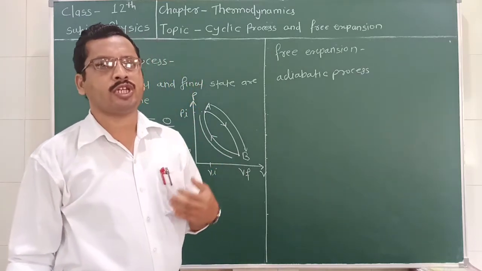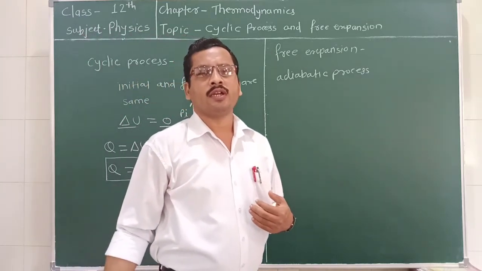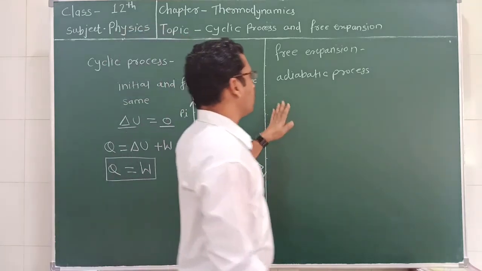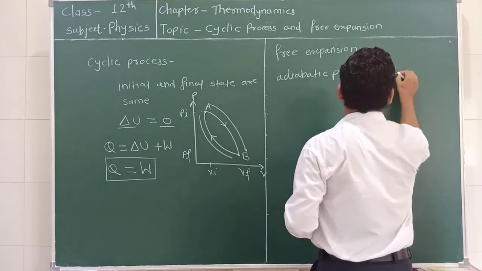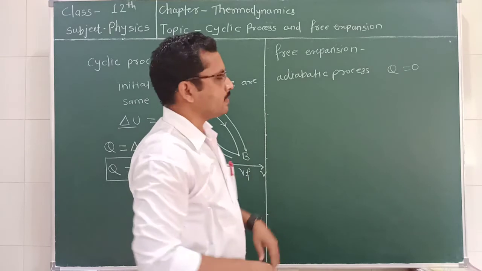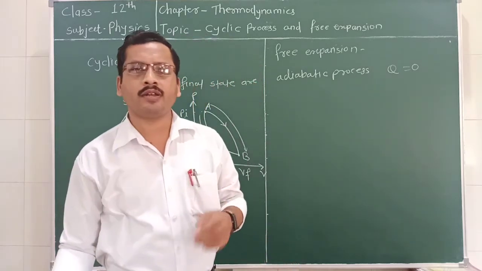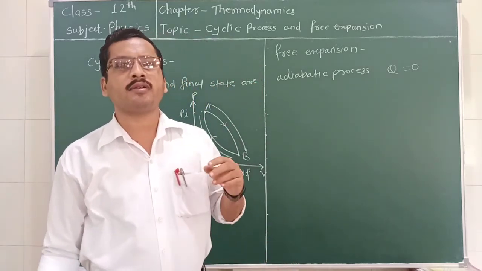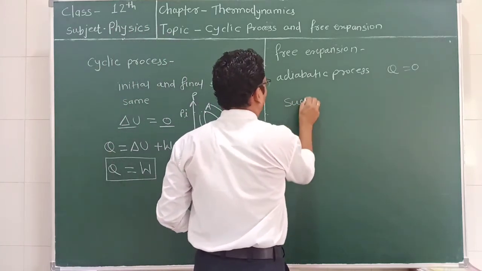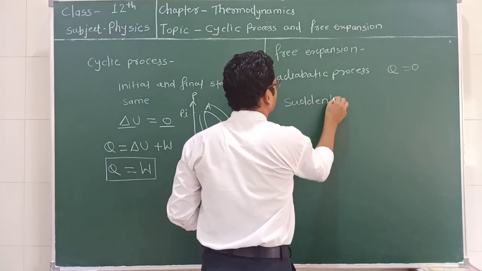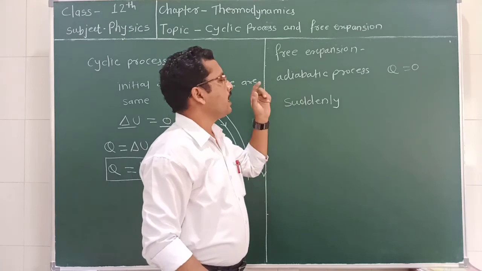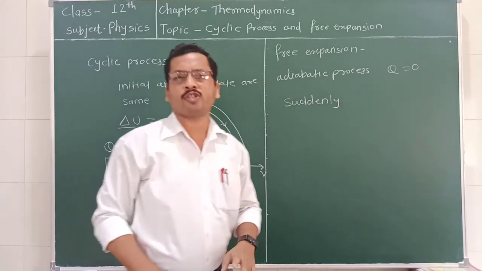There is no exchange of heat from the surroundings to the system or from the system to the surroundings. So we can say that for the adiabatic process, Q is equal to 0. What is free expansion then? Free expansion is the process in which the expansion takes place suddenly or accidentally. When the expansion takes place suddenly, such an expansion is called free expansion. It is nothing but an adiabatic expansion.